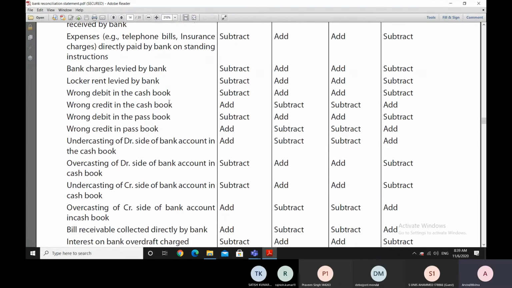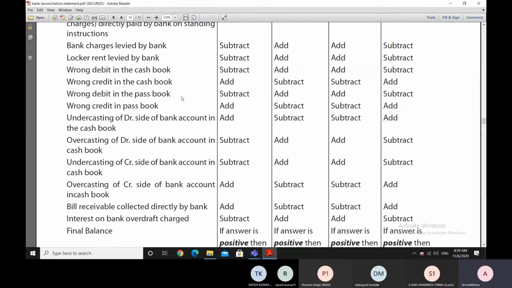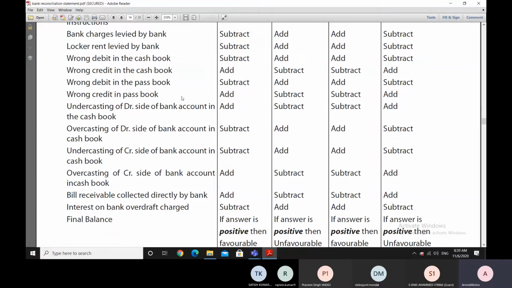Now, sometimes there may be a wrong debit in the cash book. We may make a wrong debit in the cash book by our mistake, and that may be the reason for the difference in the balance. We may make a wrong credit in the cash book, and that can be a reason for the difference. Sometimes there may be a wrong debit in the passbook because the bank may make a mistake in making an entry in the passbook. Similarly, there can be a wrong credit in the passbook also.